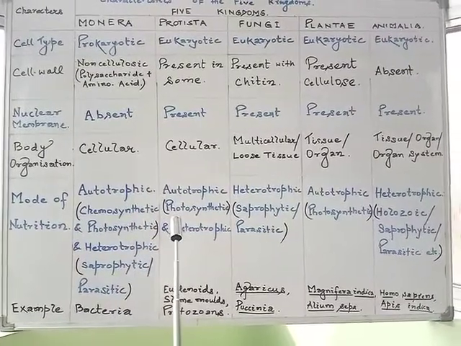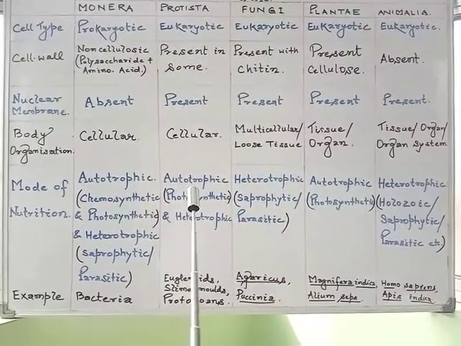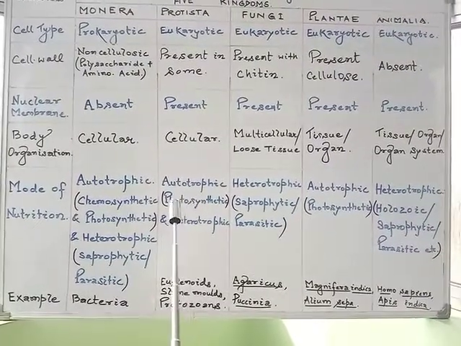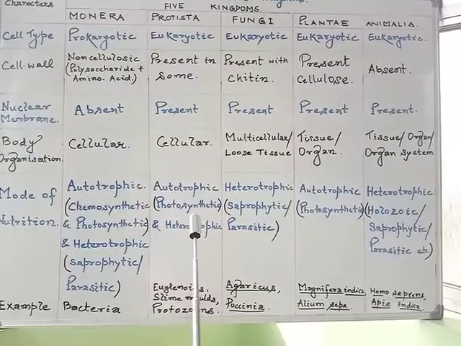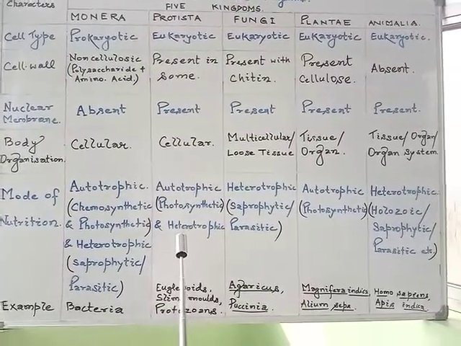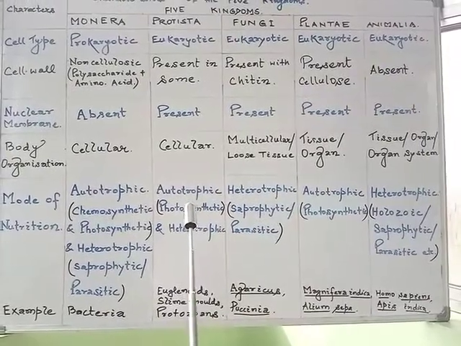In protistans, they are autotrophic, showing the photosynthetic mode of nutrition, or they may be heterotrophic also, depending upon the autotrophs.